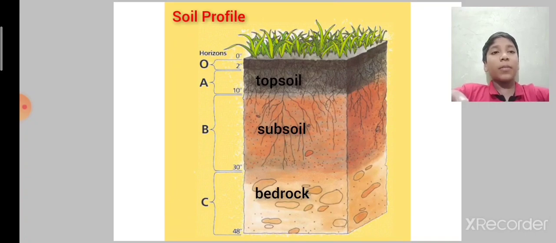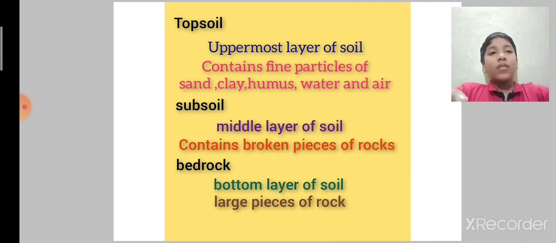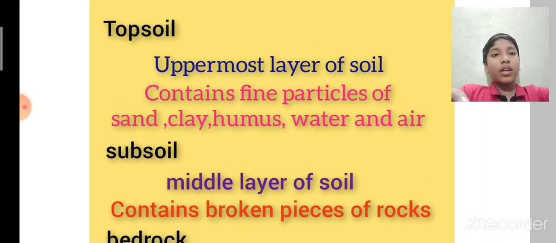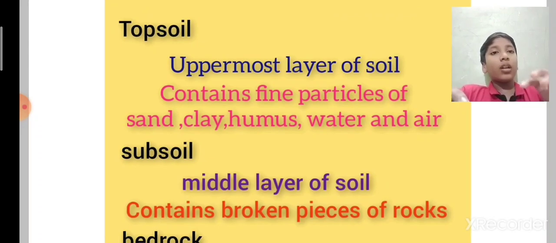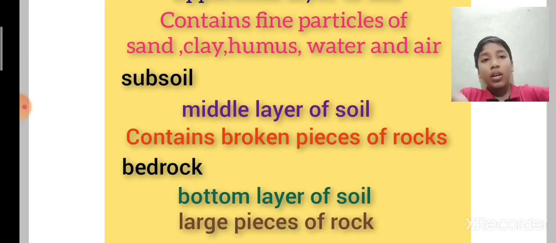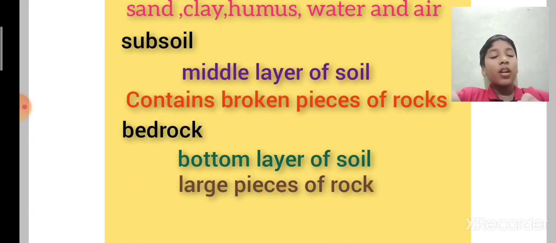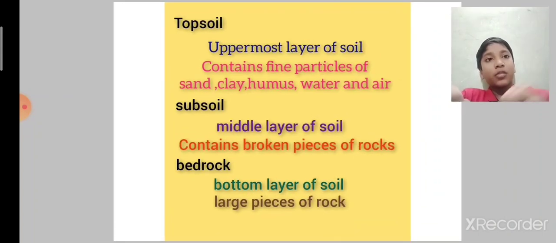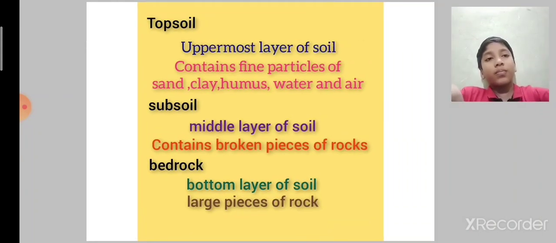See, this is the picture of soil profile. We'll take a recall about that. The uppermost layer of soil is topsoil. It contains fine particles of sand, clay, humus, water and air. And subsoil is the middle layer of soil, it contains broken pieces of rocks. Bedrock is the bottom layer of soil, it contains large pieces of rocks. This is what I told you there.